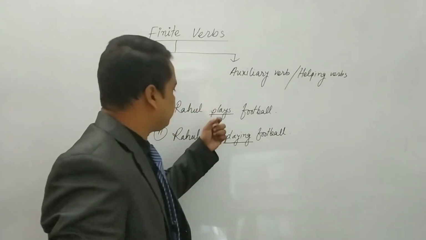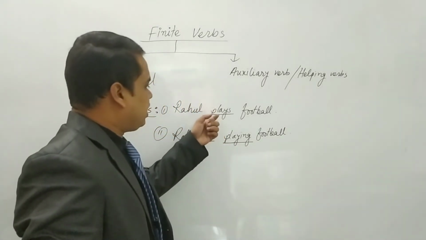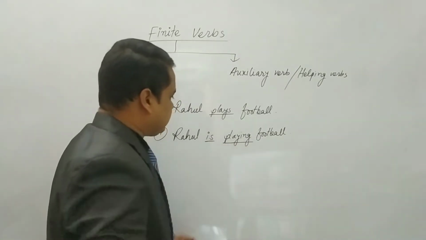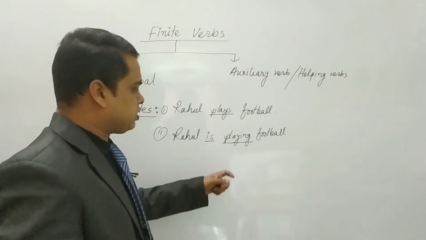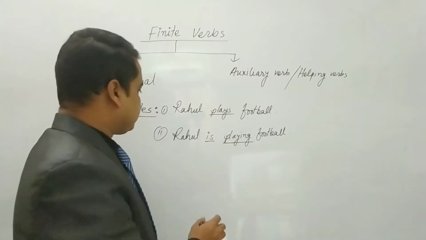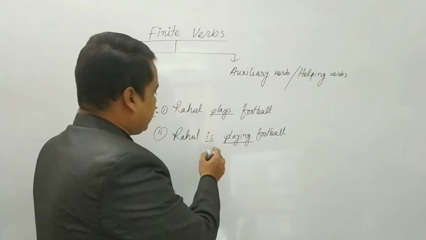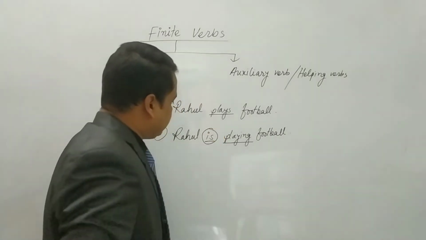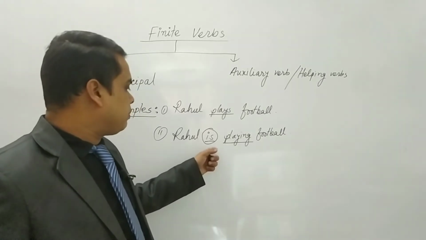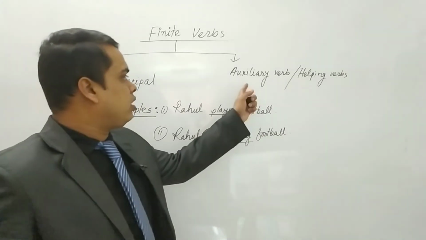I have told you earlier that playing is the main verb. Here it is present continuous tense. That's why you are using ing with the main verb. Then here is helps this main verb. That's why it is called helping verb. At the same time, you may call it auxiliary verb.